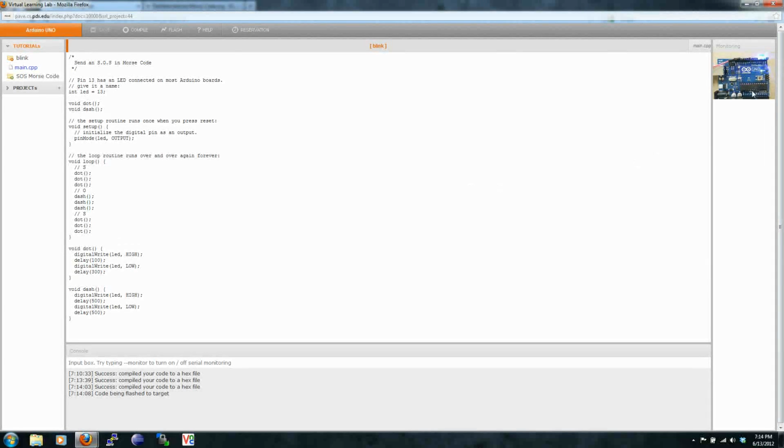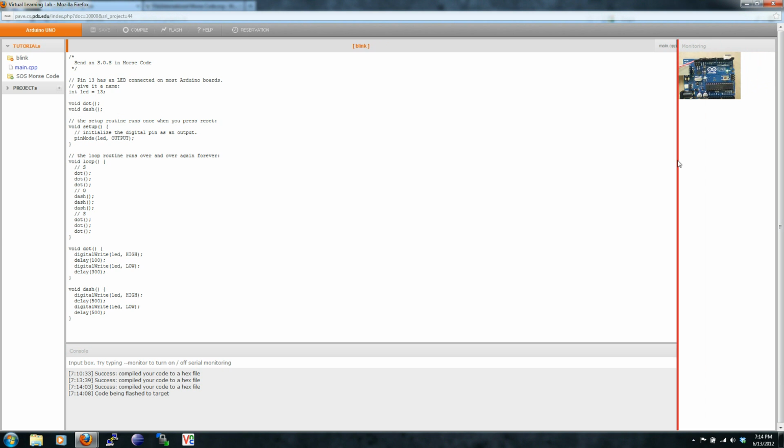Over on the right, you might see this flashing a little bit while we get things going. This is normal. And you can see that our program is running in the upper right in the monitor. That concludes this tutorial.